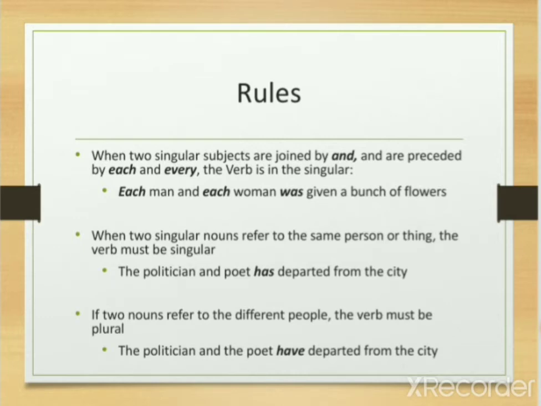Now, politician and poet, these are two different subjects, two different people. One is the politician, and the other is the poet. So, we are talking about both. And you know the first rule, when two singular nouns are joined by the word and, we take a plural verb.